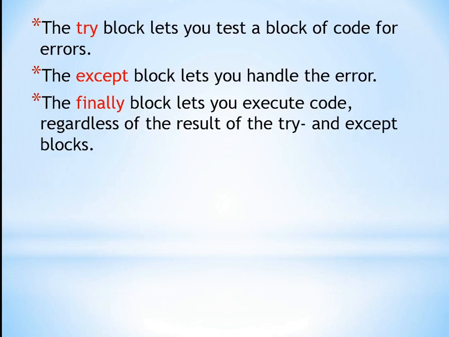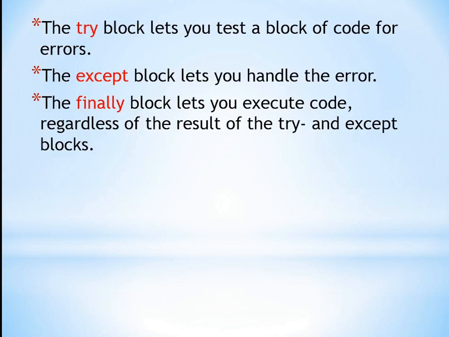What do we write inside the try block? We test our block of code for errors in the try block. The except block lets you handle the errors, and the finally block lets you execute the code regardless of the result of the try and except blocks.